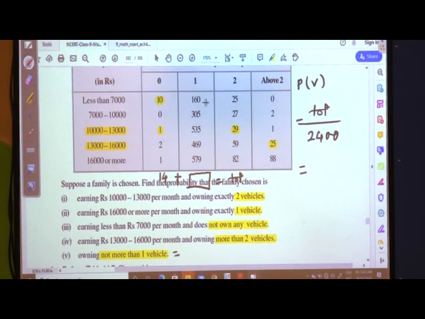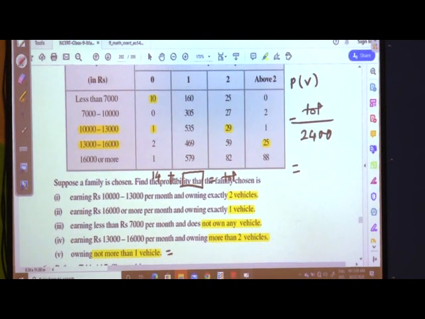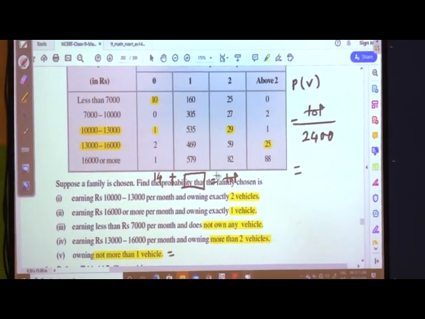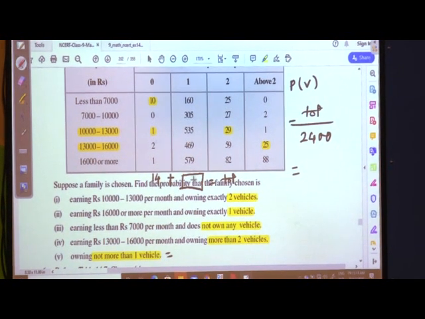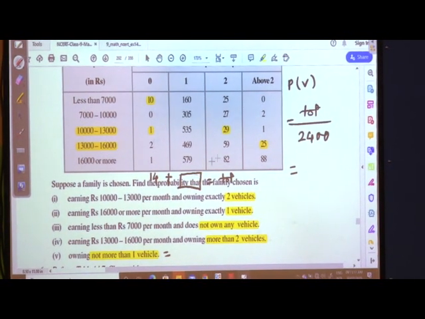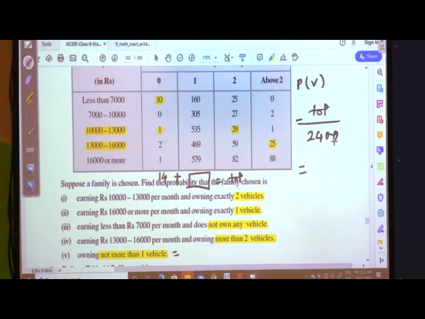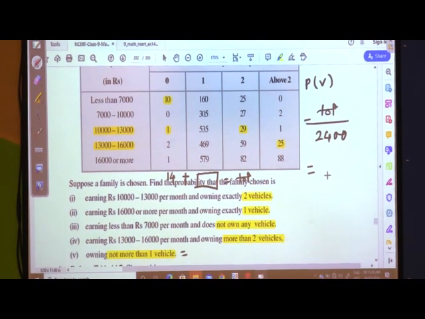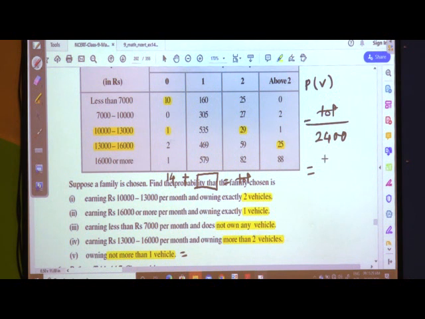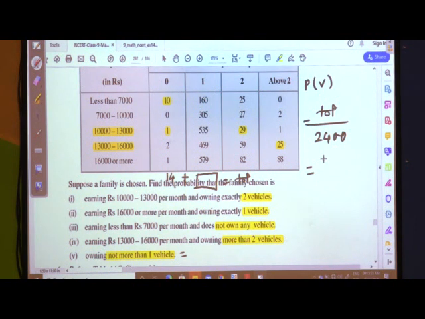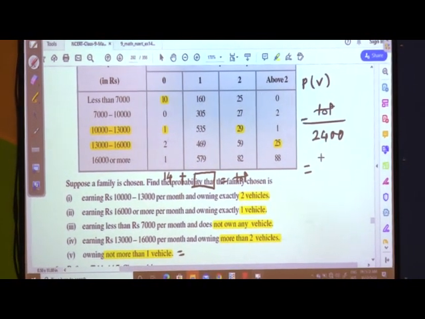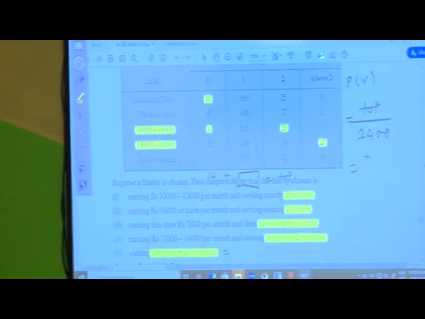So that is why whatever values are present here, both the totals we are doing, I have assumed it as total and I have left this task to you. Add this and do this addition, it is total upon 2400, and then do the calculation. How to do this calculation in the easiest way I have explained to you. I hope whatever has been explained in this session, only one question I have explained to you.